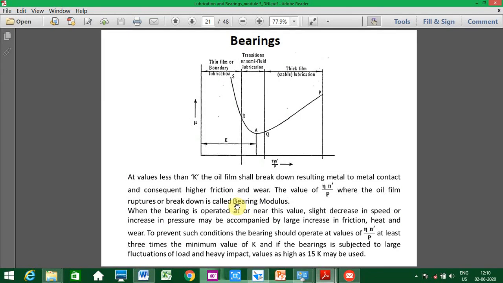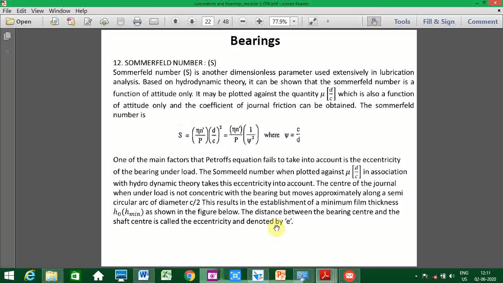Okay, so next, now Sommerfeld number. Sommerfeld number is another dimensionless parameter used extensively in lubrication analysis.